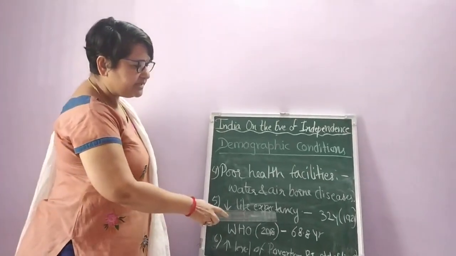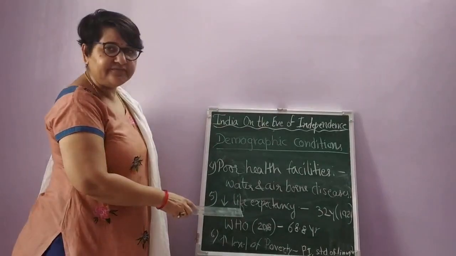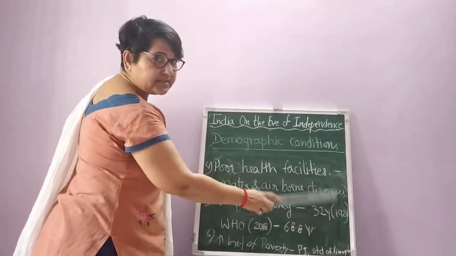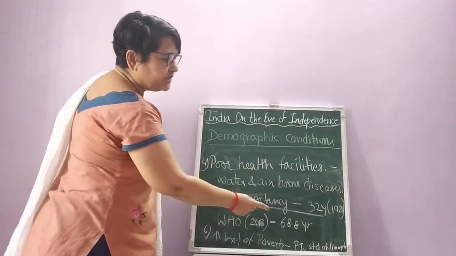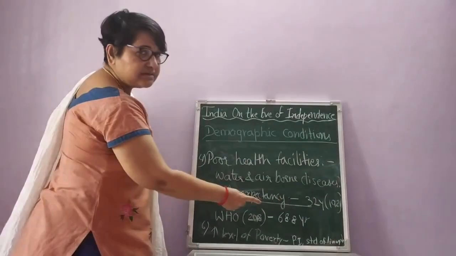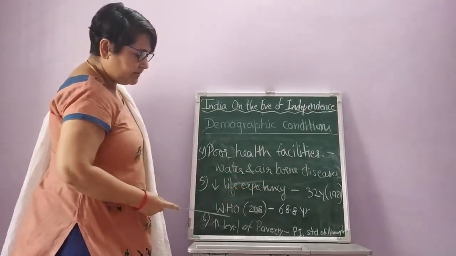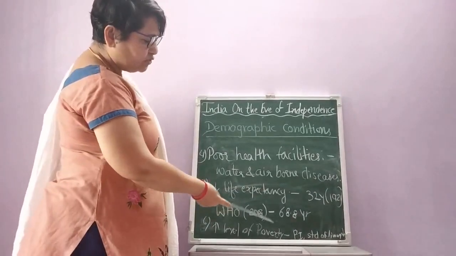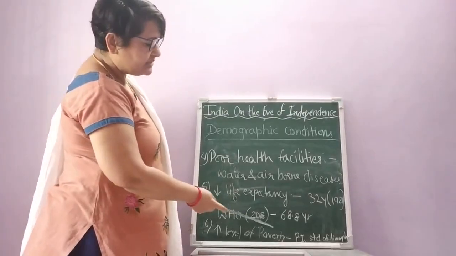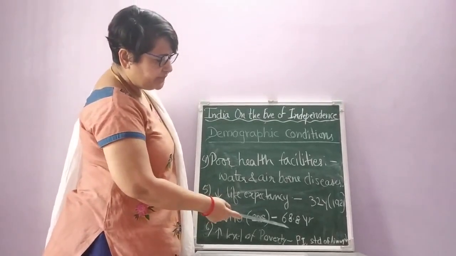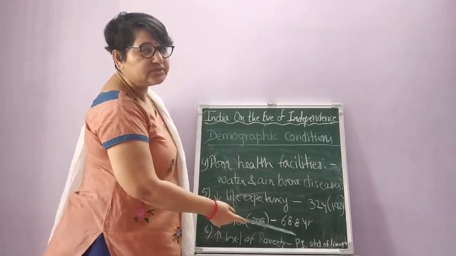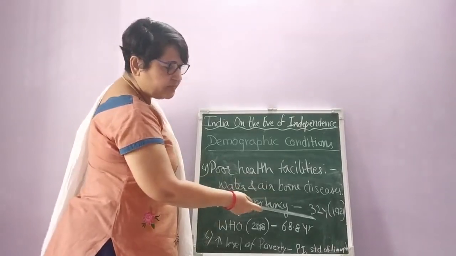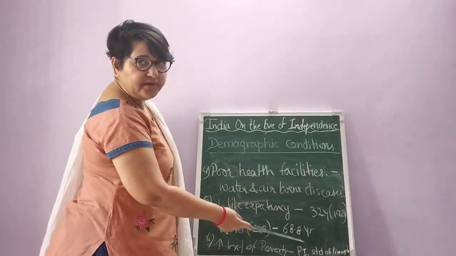There is the low life expectancy ratio. I already explained the meaning of life expectancy and why it was low. And I told you that it was 32 years during the colonial period, that is, before 1921. But if we talk about the WHO report, the 2018 report, which we will discuss, according to WHO it is 68.8 years. Okay, students, you can just see the difference. Before 1920 it was 32 years, and now it is 68.8 years.